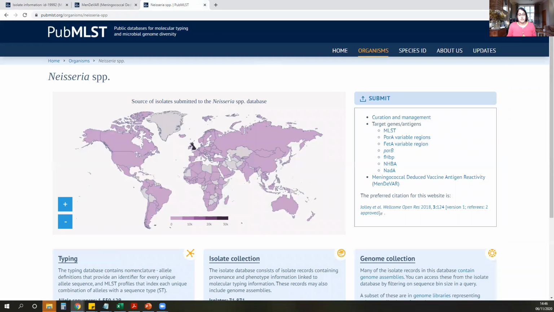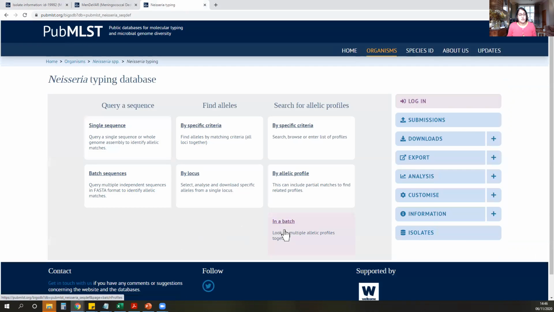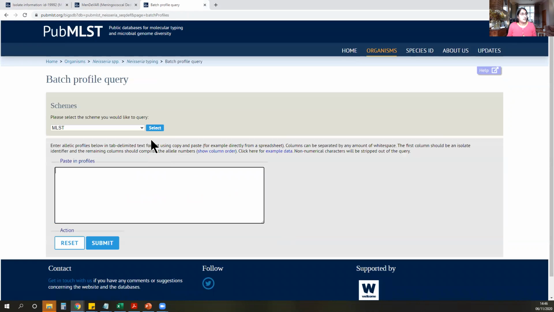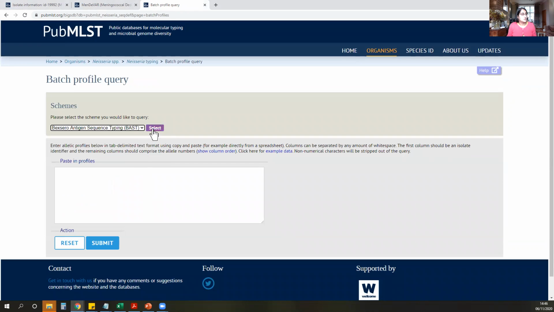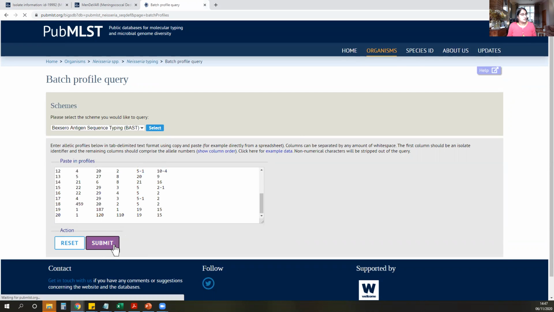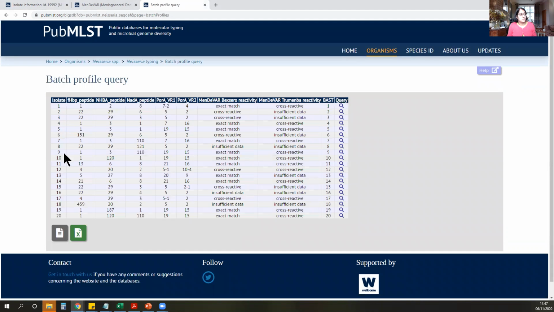The third way you can do this is if you already have a list of isolates and you already have all their BAST profiles, you can search via the typing section and type in a batch. You can search by bacterial antigen sequence type and paste your profiles in. You'll then get an output of all your 20 isolates that you searched on the profiles and the reactivity for both vaccines.